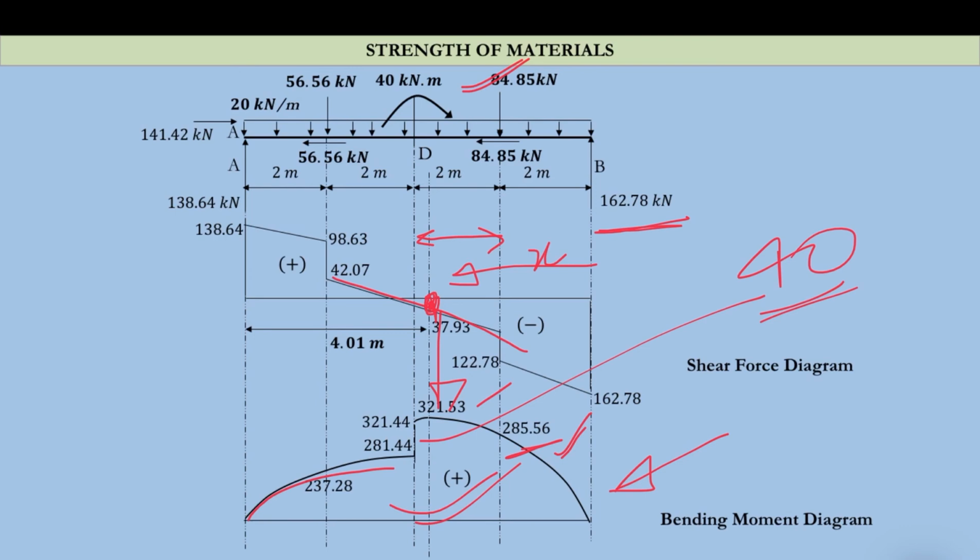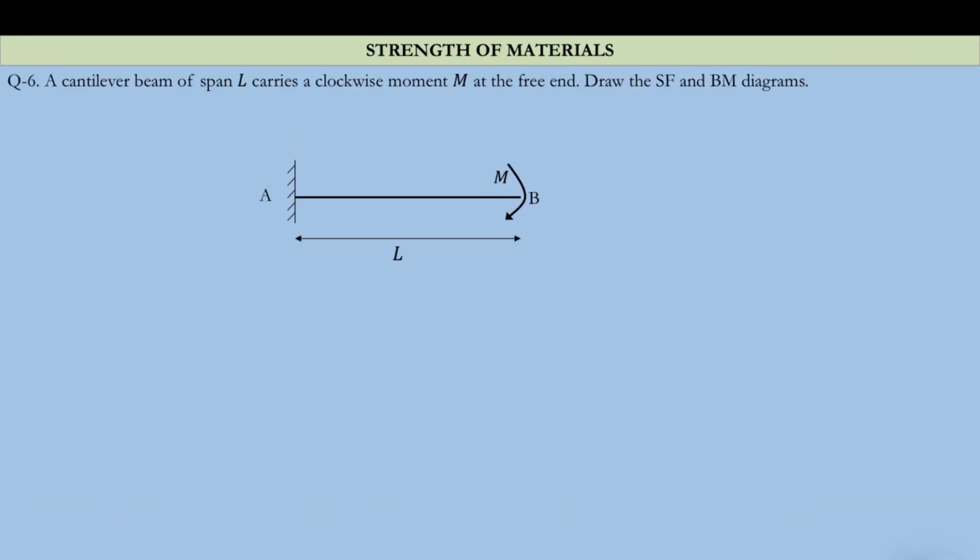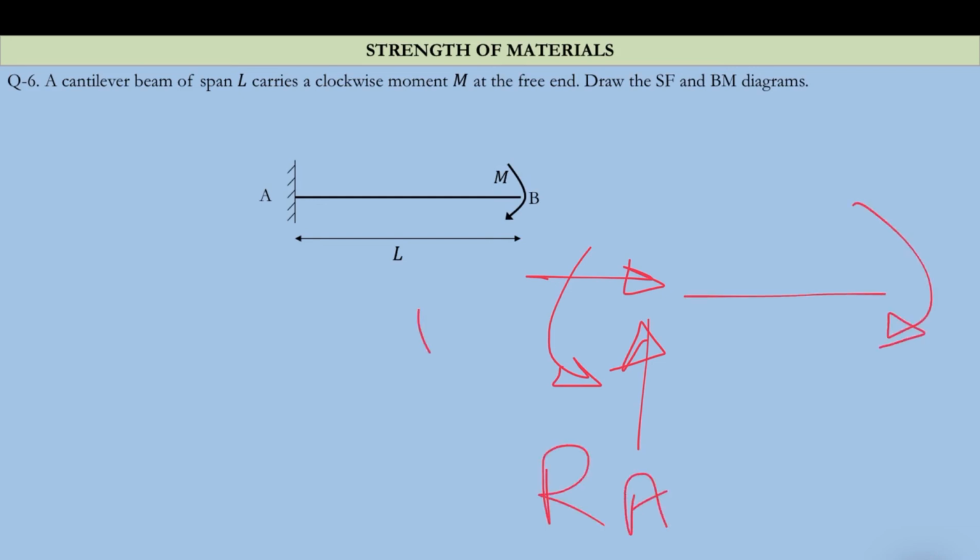Now let us see a problem. A cantilever of span L carries a clockwise moment M at the free end. We have to draw the shear force and bending moment diagram. If only a moment is there, these will be the reactions for this beam: RA, HA and MA. You can easily say these will become 0, and only MA will be equal to M.